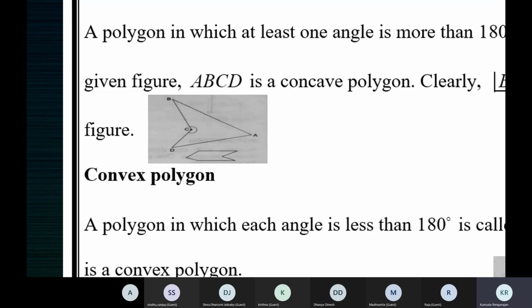Exactly 90. See, first you should say zero angle. Then 0 to 90 is acute angle. Then exactly 90 is right angle. 90 to 180 is obtuse angle. Exactly 180 is straight angle. 180 to 360, complete angle.